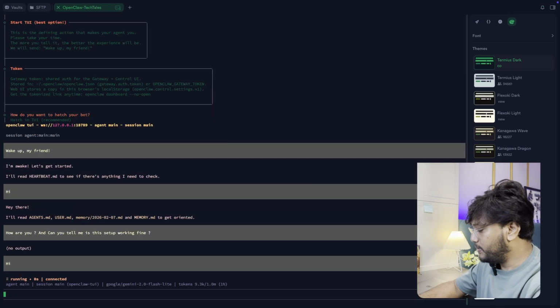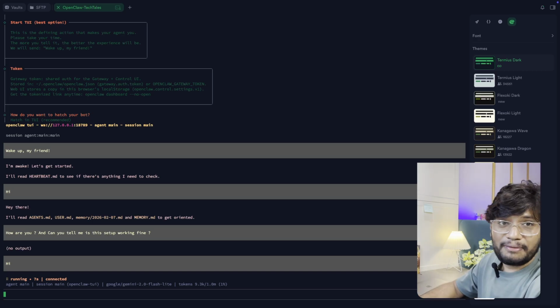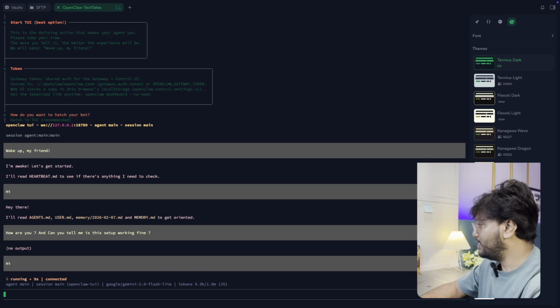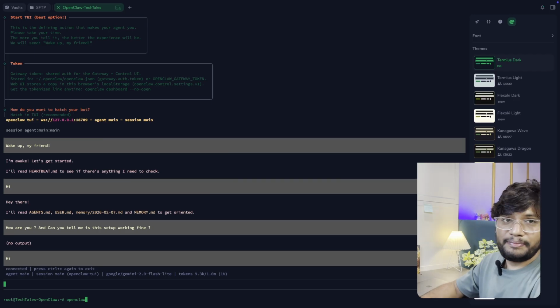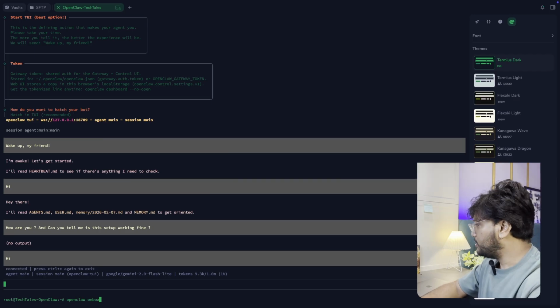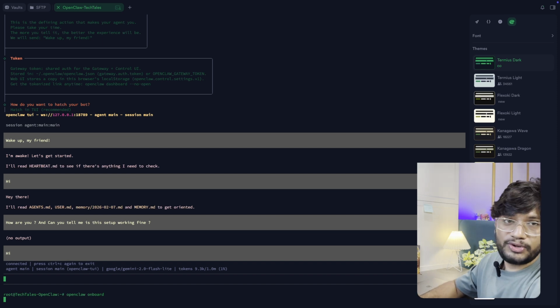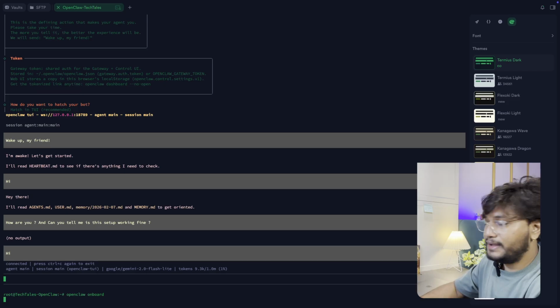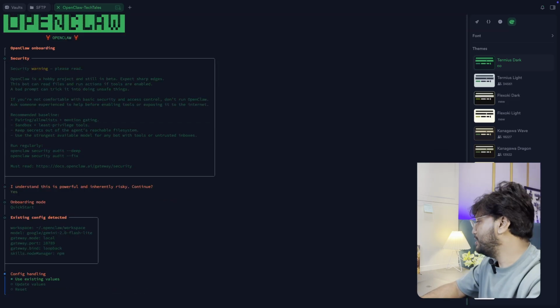So I'm going to cancel this. I tried again, but after this I will close this session, and then I will change the API key of Google Gemini and try again. Control C, and it will exit. Now we have to put the command OpenClaw onboard here. Don't worry, you don't need to reconfigure everything again and again. Only the API key will change, and everything else will remain the same.